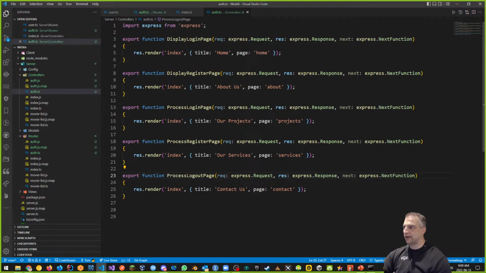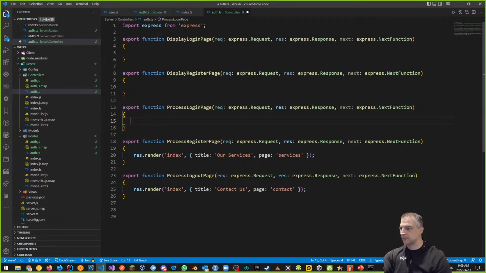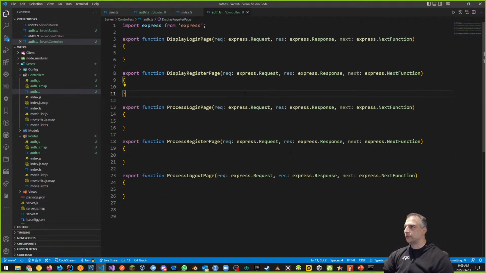Okay, process logout page. This stuff is incorrect, so let's just get rid of it. We don't need this. These are just stubs now, right? Which is kind of what we have. And we kind of started backwards. We started from the controller first, because once we have the names of our functions, we can reference them in our router.